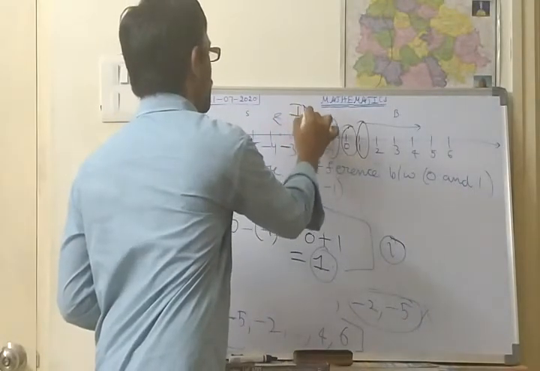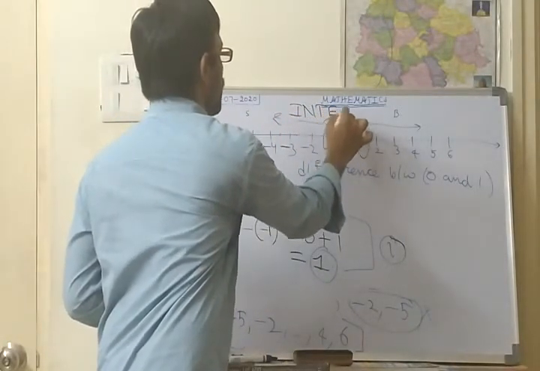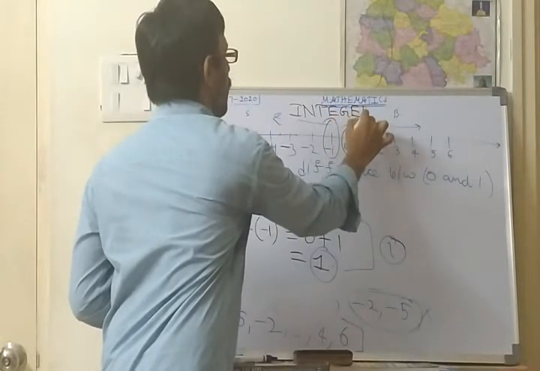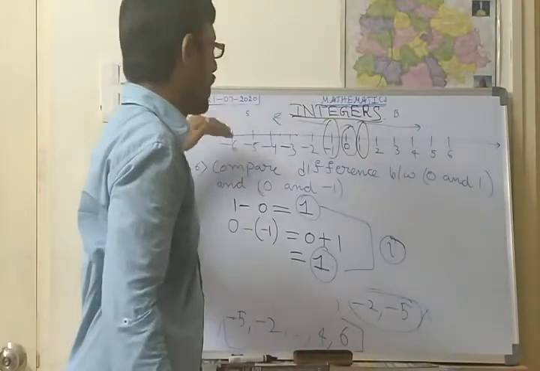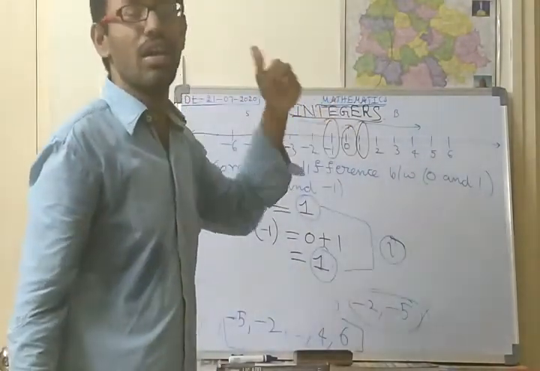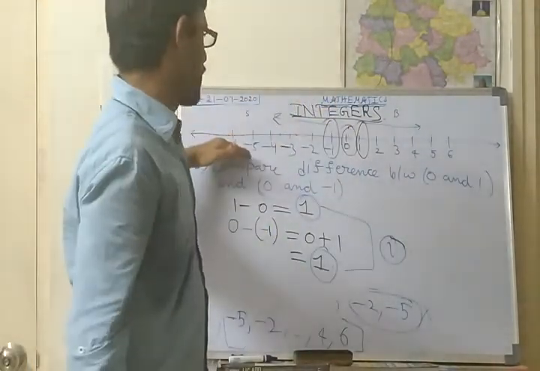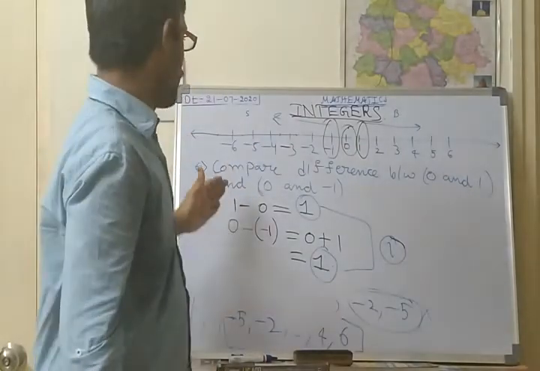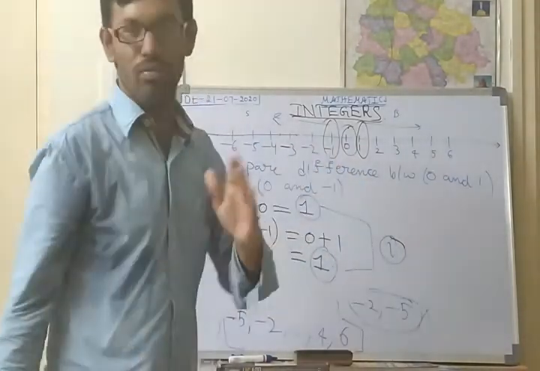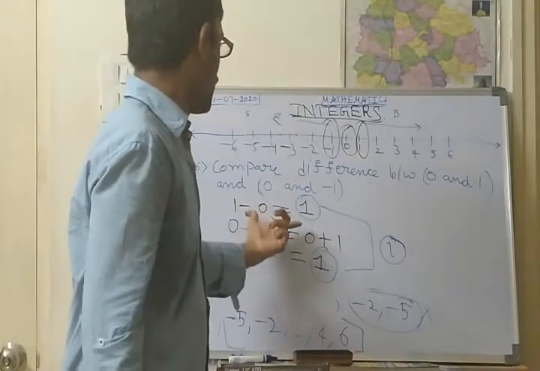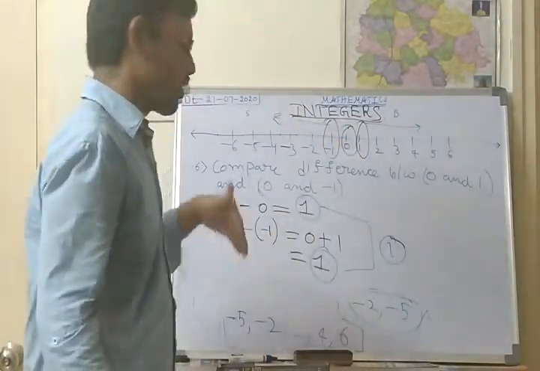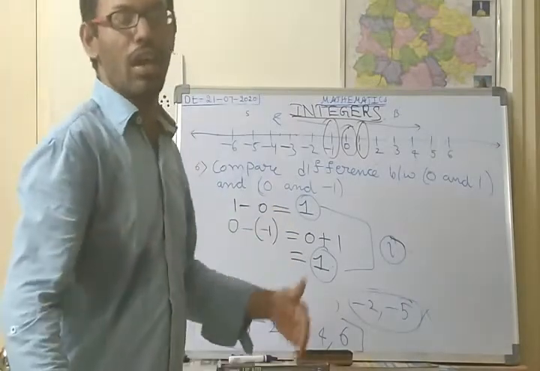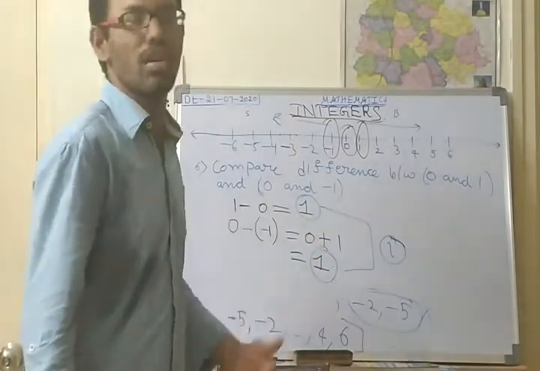Till now we have started the integers topic, and we have discussed the properties of integers and the representation on the number line. We have seen how to compare, how to add, and how to find the difference between two numbers on the number line. In the next class we shall see the exercise part of this first unit.